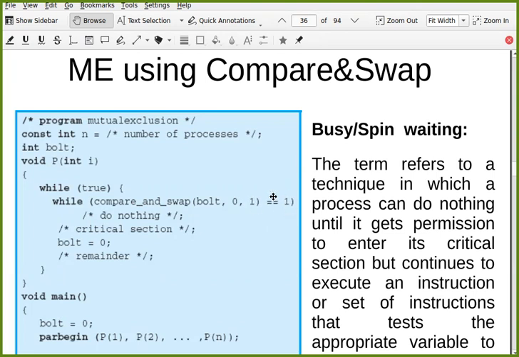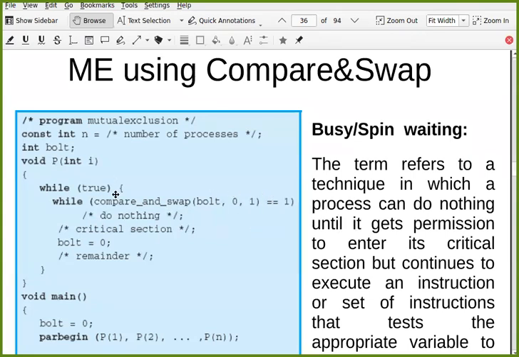Yes, so basically when it returns 1, it means bolt is already having value 1. That is the meaning. And if bolt has value 1, it means it is already locked. The lock is already acquired. Someone has locked that. Someone has acquired that. So in that case, you can't do anything.